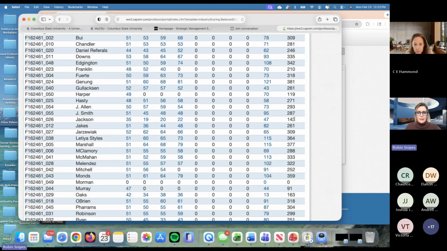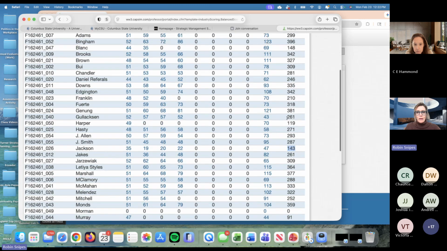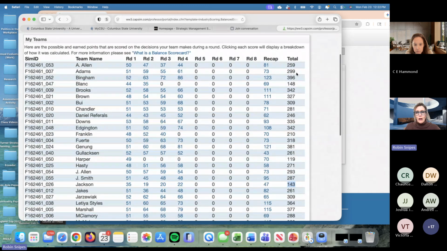In this case, the partial credit would be about a 50, because what we're looking for in most cases is a balanced scorecard score of at least 300, but generally it requires 325 to ensure you have the 50th percentile, not just at the very end cumulatively, but in every round. And what we're hoping for is that it's trending up in every round, not down. Okay, so if it's going down instead of up, then you had a problem. For this student, the problem happened in round 2.